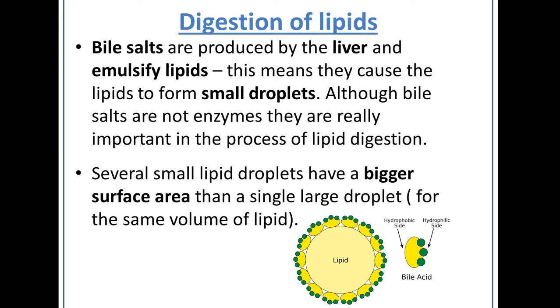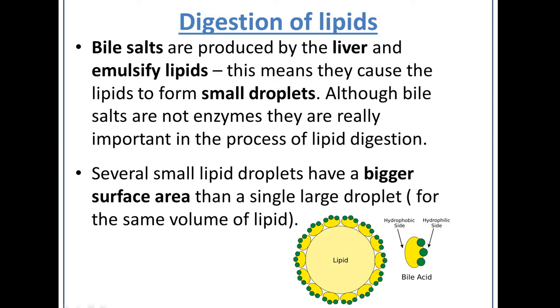Because if you take a big lipid globule and you emulsify it into smaller globules, by making the bits of lipid smaller, you increase the surface area, because as you know, the smaller the molecule, the larger the surface area to volume ratio. So if you increase the surface area, that means that there's more for the lipase enzyme to then act on.